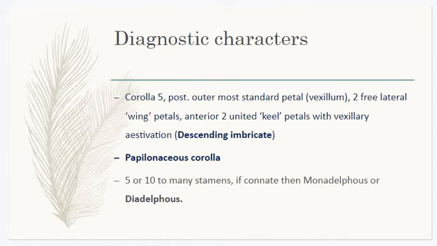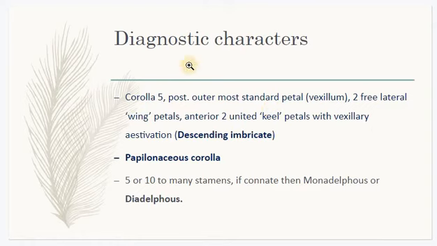And coming to the diagnostic characters of Papilionaceae, corolla is made up of 5 petals. The outermost standard petal is called vexillum. There are 2 free lateral wing petals. Then anterior 2 united small petals called keel petals. And the estivation is called descendingly imbricate or vexillary.